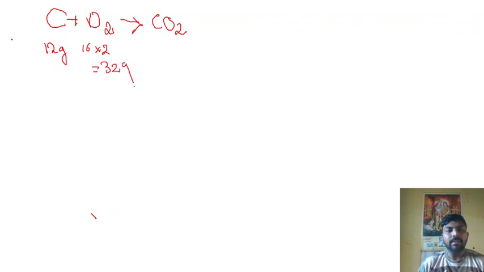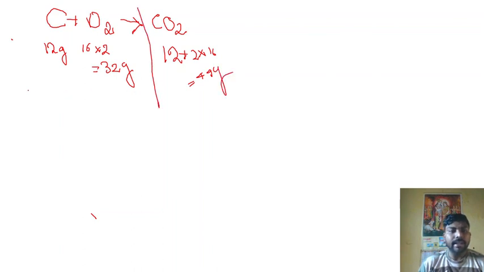And what is the mass of carbon dioxide? Carbon has 12 and oxygen 2 into 16, so the total mass will be 44 gram. So on the reactant side we get a total of 44 gram and on the product side we get 44 gram. What does it mean? It follows the law of conservation of mass.